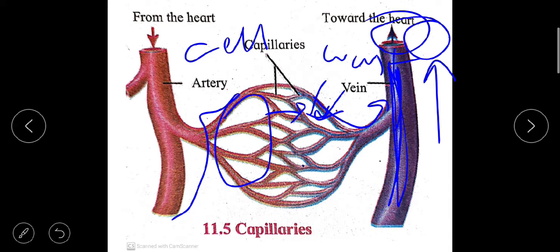Now blood is a red colored fluid which consists of RBC, red blood cells, white blood cells, platelets and plasma. So these are all the components of the blood. Blood pressure, types of blood pressure, hypertension, or blood groups, these we will study in the next video.